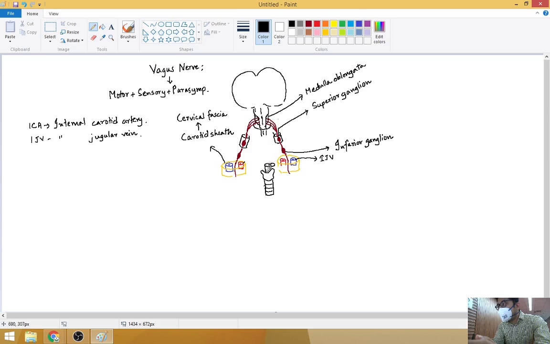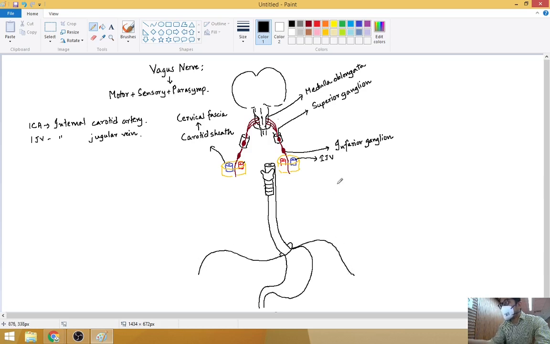What tube will lie? This one is what tube? Come on, students, what is this tube? I am drawing just posterior to the trachea. Esophagus. So the esophagus will continue down like this to the stomach. Somewhere here is the diaphragm.